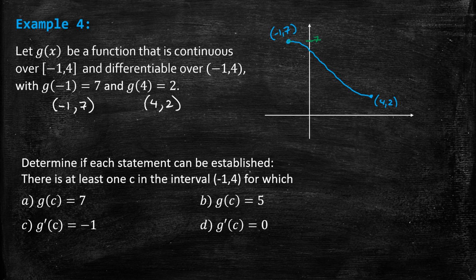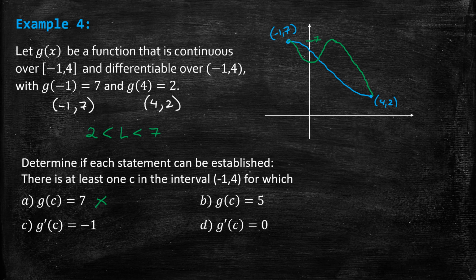It could have looked like this. But the IVT is very specific that the y value you choose has to be strictly between the endpoint y values. So unfortunately, 7 is right there on the cusp, so we cannot establish that G of c ever equals 7 again in that interval.